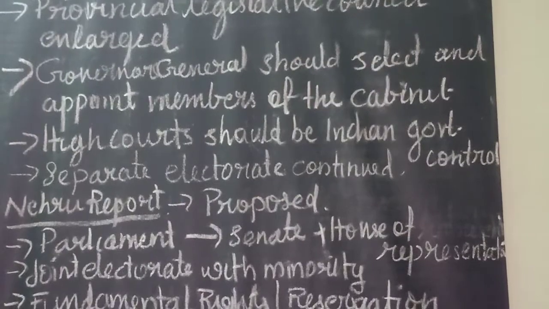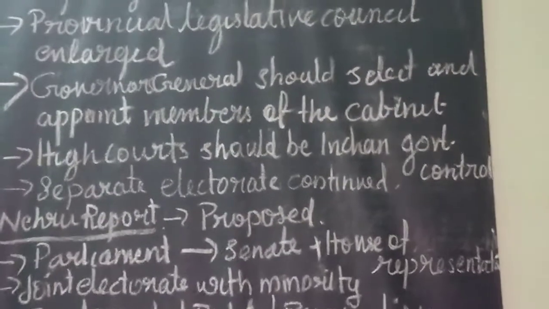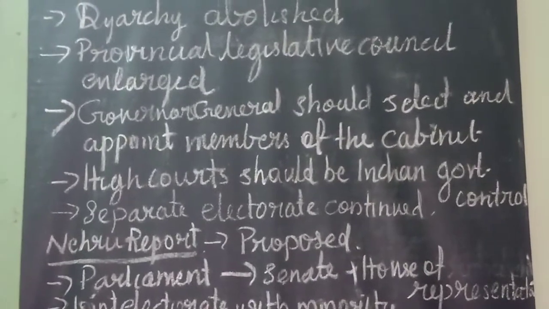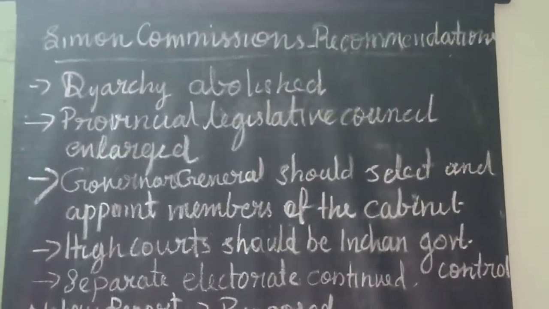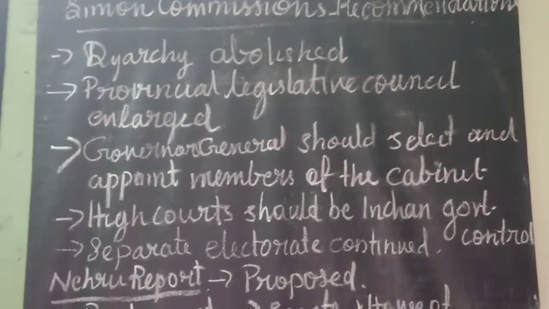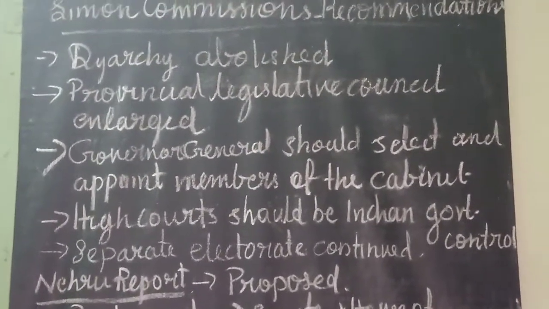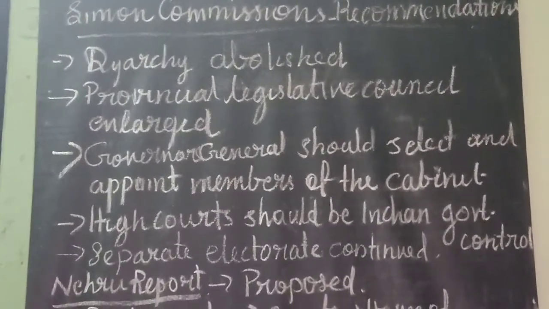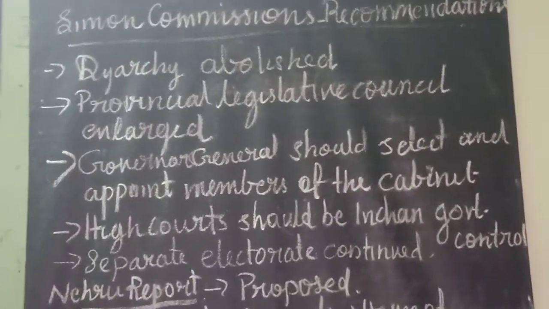Then the Governor General should select and appoint members of the cabinet, and British troops and British officers should stay on in the Indian regiment for many years. High courts should be under the administrative control of the Government of India, and communal representation was to continue. Okay, these are the recommendations of Simon Commission.